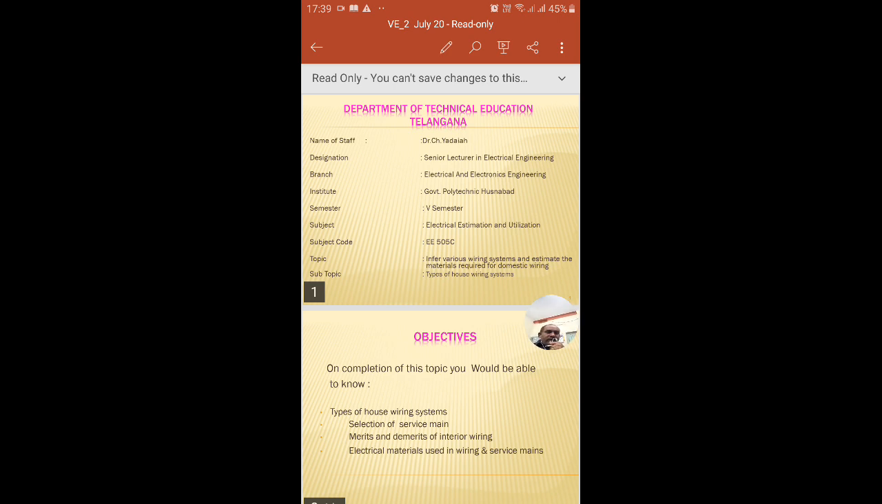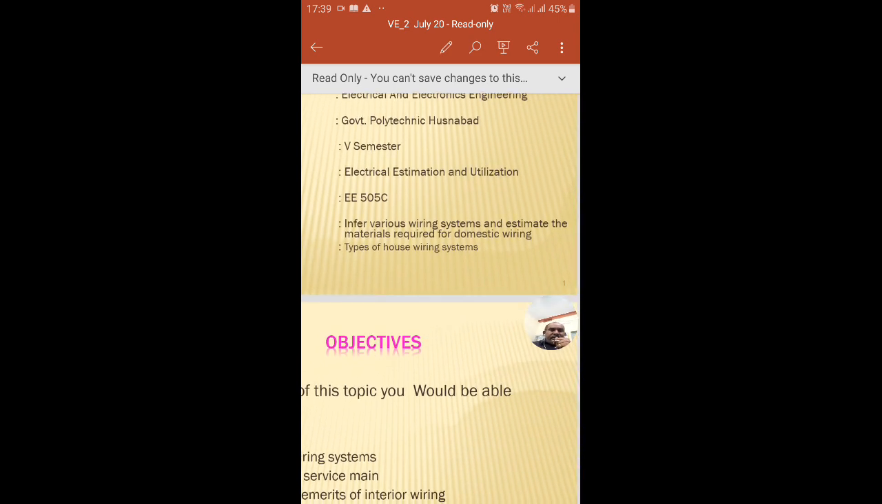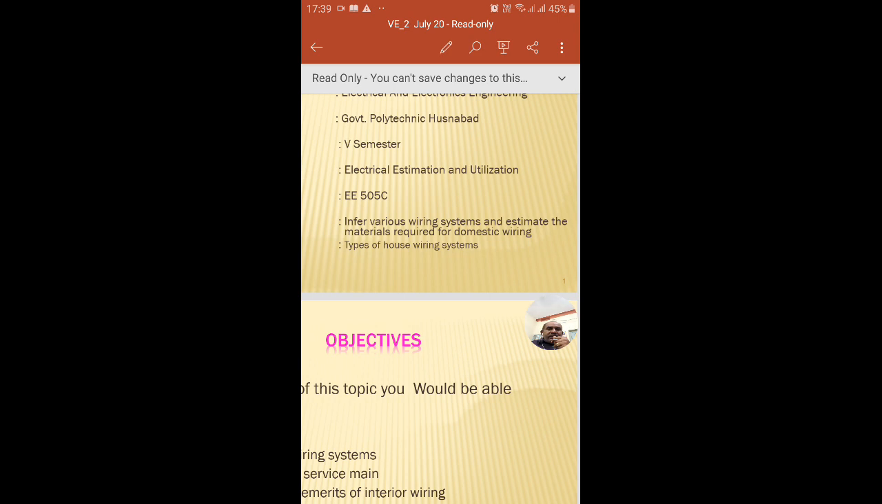Today, we have to cover an electrical installation and estimation subject regarding the 5th semester C18 scheme. The subtopic is to infer various wiring systems and estimate the material required for a domestic wiring system. In that, the subtopic is the types of housing wiring systems.